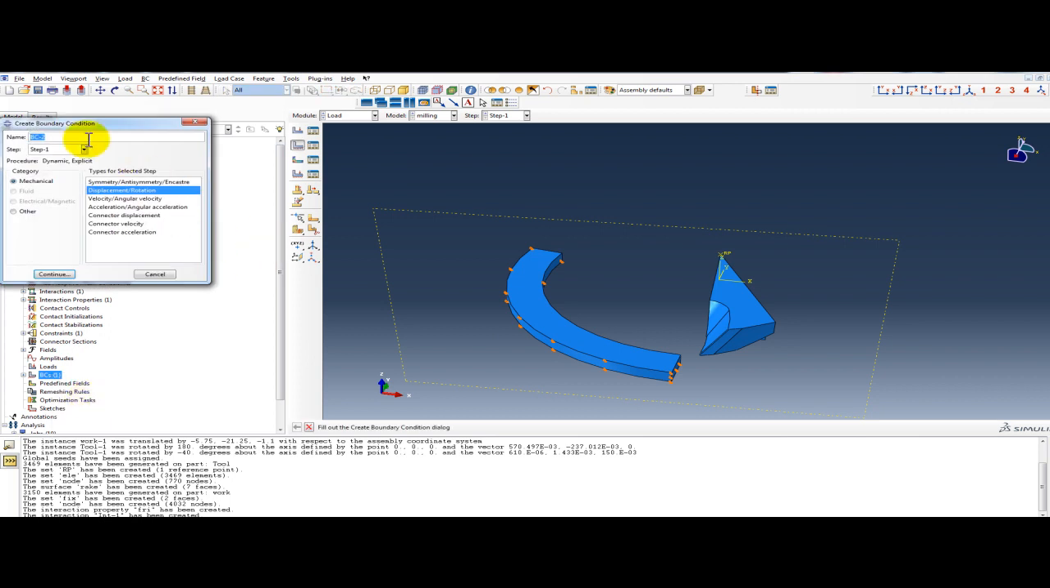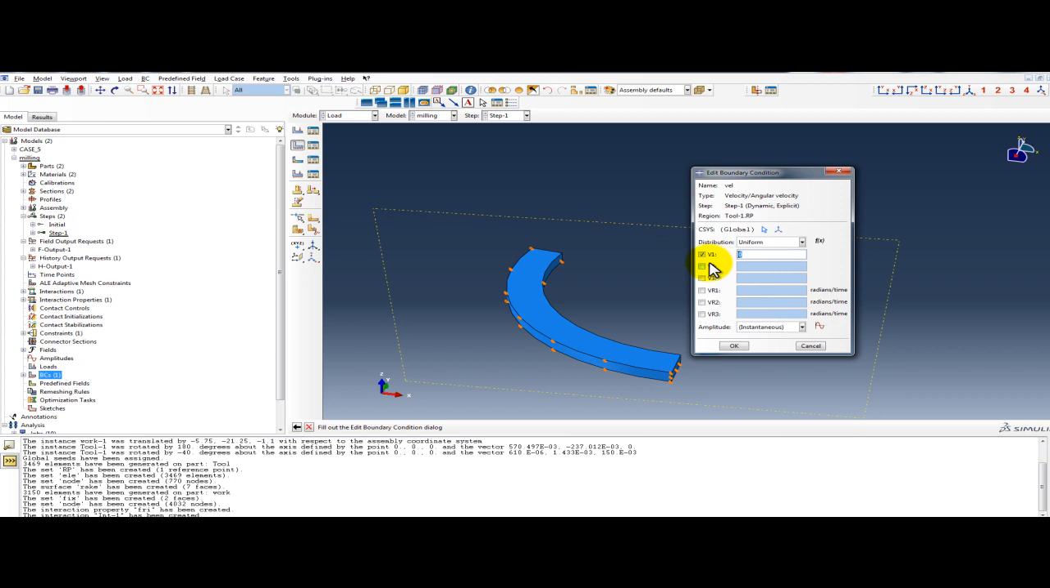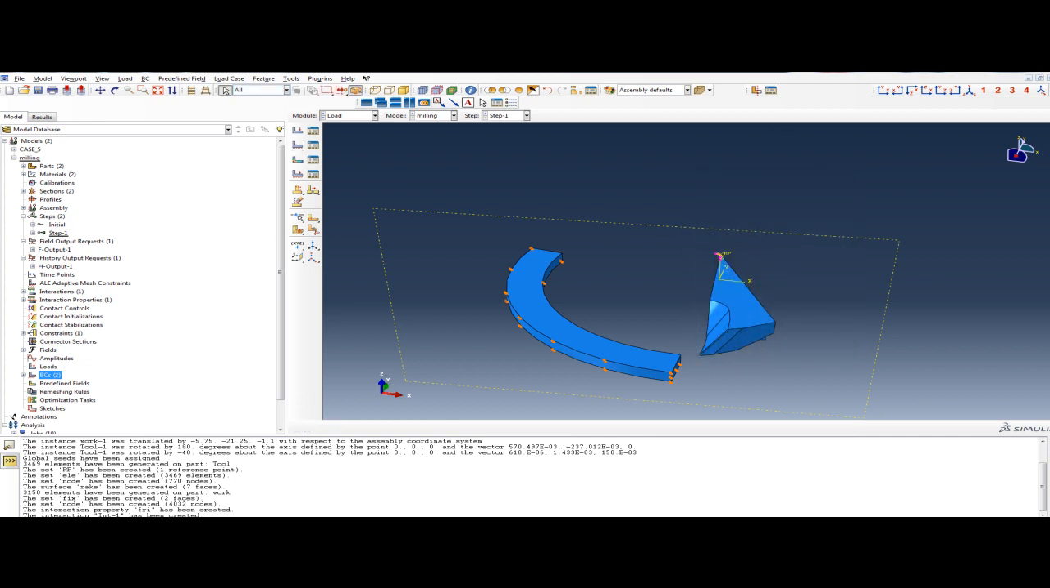Next is create and velocity. Continue. On tool reference point, continue. All the displacement is 0, only velocity, angular velocity around z axis is minus 278 radian per second. Okay, now it will rotate